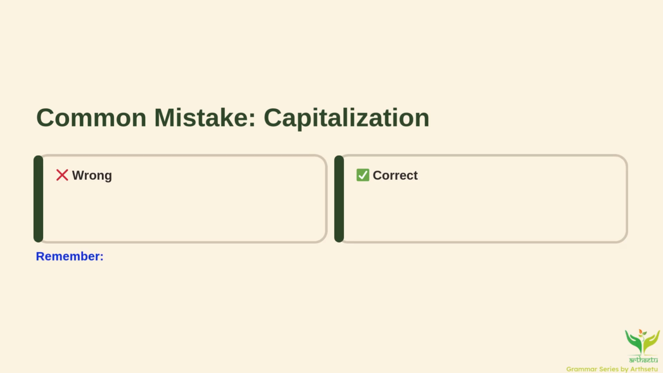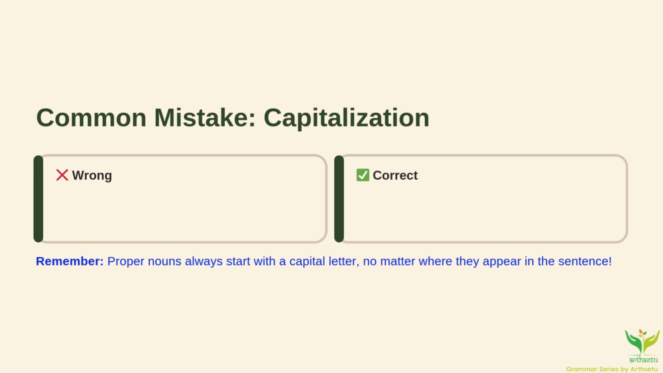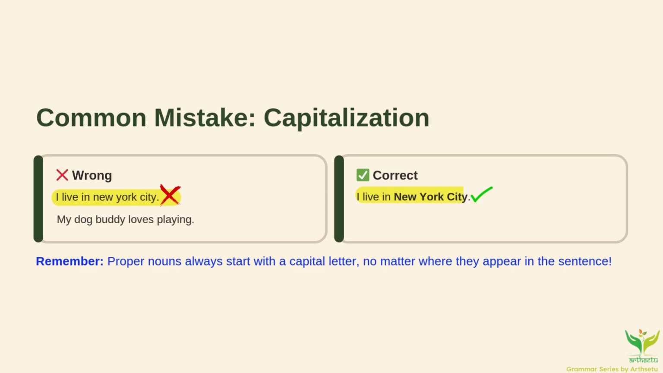Let's look at a mistake that learners often make. For example, "I live in new york city." This is wrong. Why? Because New York City has to be capitalized. "My dog buddy loves playing." Wrong again. Buddy should have a capital letter. See the difference. The capital letter instantly tells us this is a proper name, not just any dog or any city.